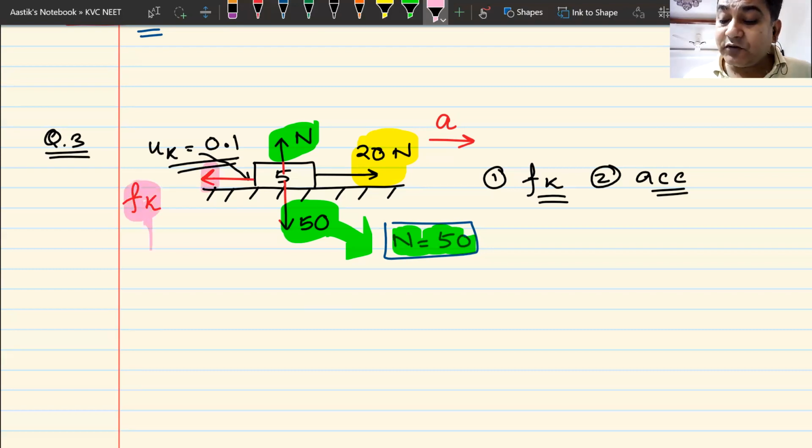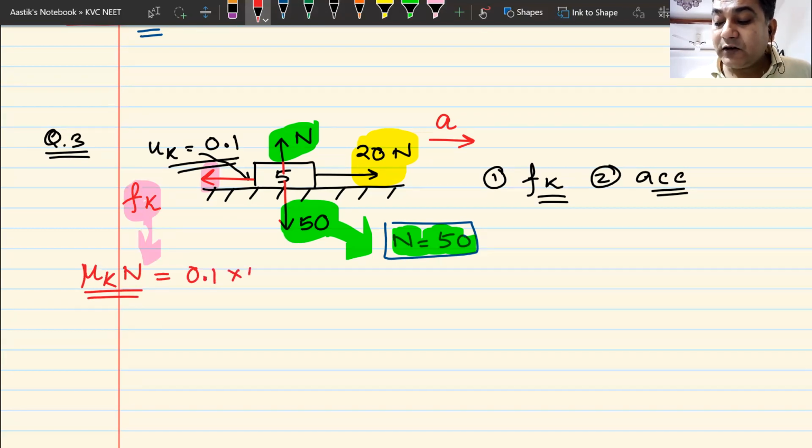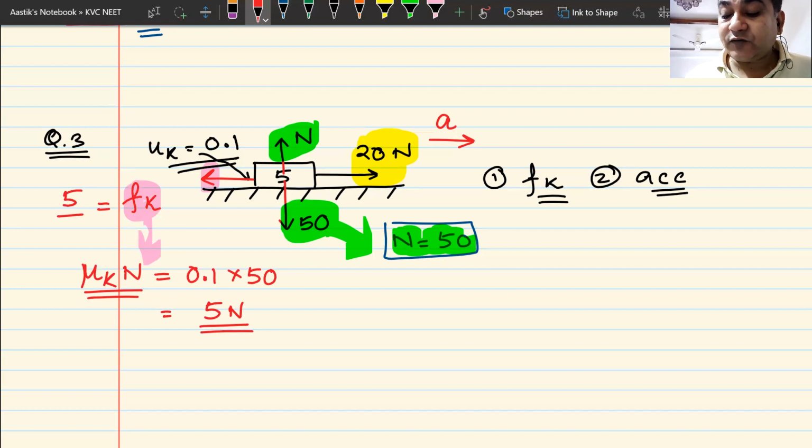Now, whether friction acts backwards or forwards, the value of frictional force is always constant and it is always equal to mu k multiplied by N. Now what is the value of mu k? Mu k is 0.1. The value of normal reaction is 50. So the value of the frictional force, kinetic friction, becomes 5 newtons. Yes or no? Can I have some raised hands that we understand this? So this kinetic friction is 5 newtons in the backward direction.